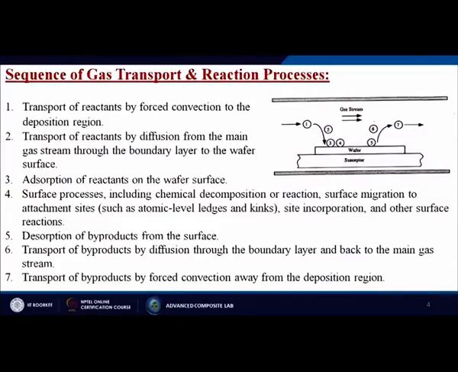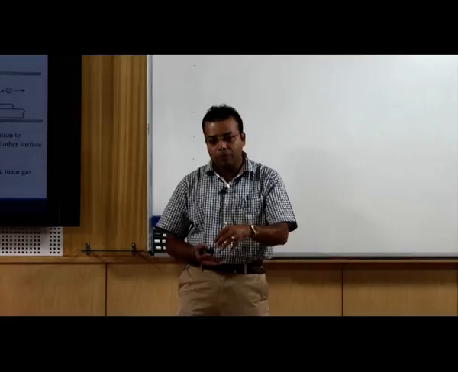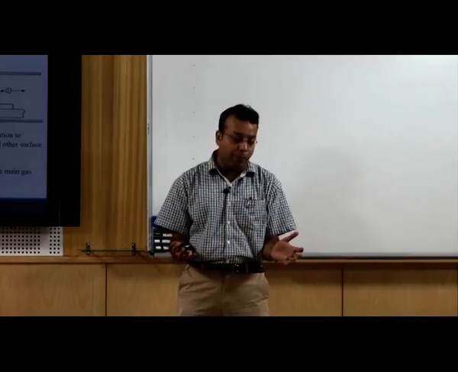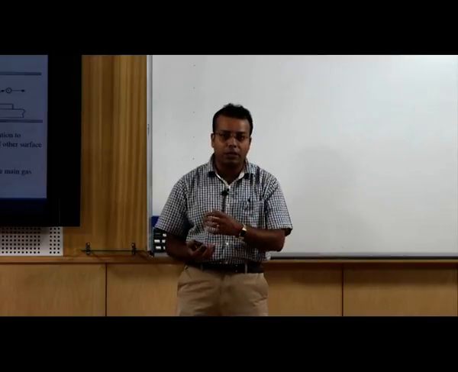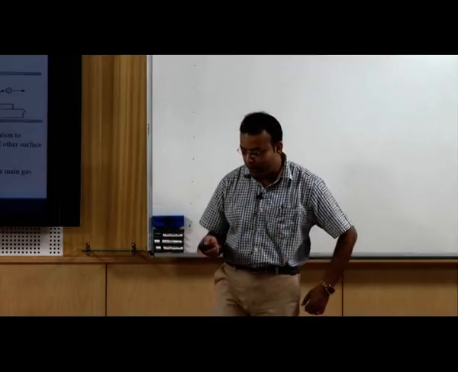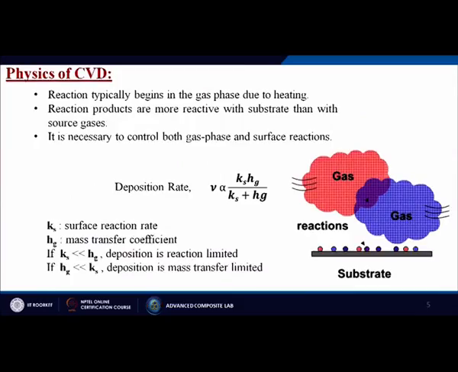Desorption of byproducts from the surface, transport of byproducts by diffusion through the boundary layer and back to the main gas stream, transport of byproducts by forced convection away from the deposition region. So, not only does the carrier gas help bring the reactive gases inside the chamber, sometimes whatever byproducts are created in the CVD chamber, it will take those byproducts, meaning waste material, out of the chamber itself.